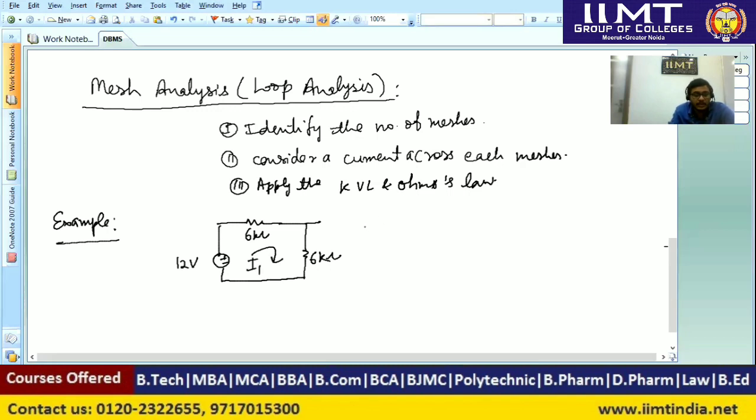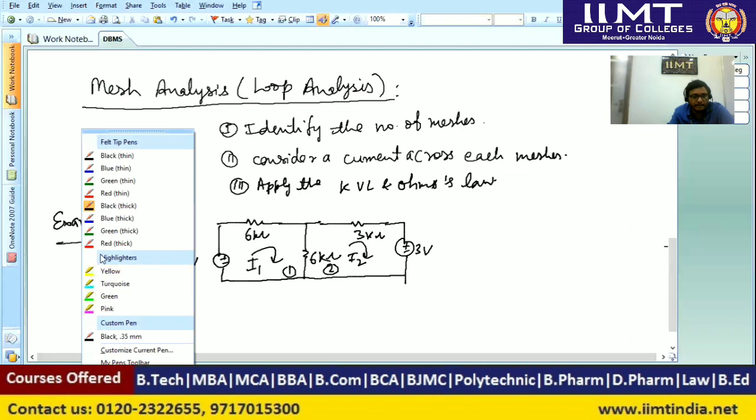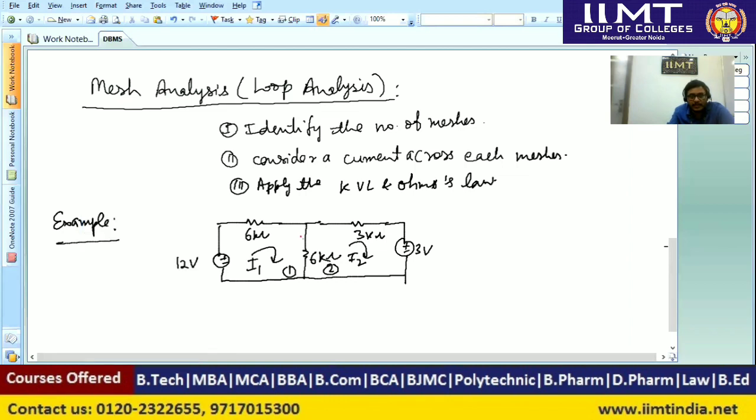Now I am considering a 3 kilo ohm resistance and a voltage supply of 3 volt, and this is a closed mesh. So there are two meshes, mesh number 1 and 2, and in both meshes I have considered the currents I1 and I2. Suppose we have to find the current I0 across this branch. So our question is to find the current I0 in this circuit.